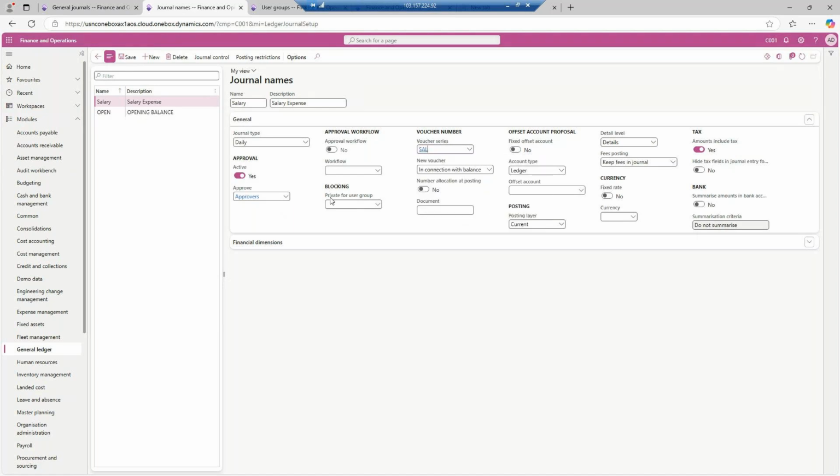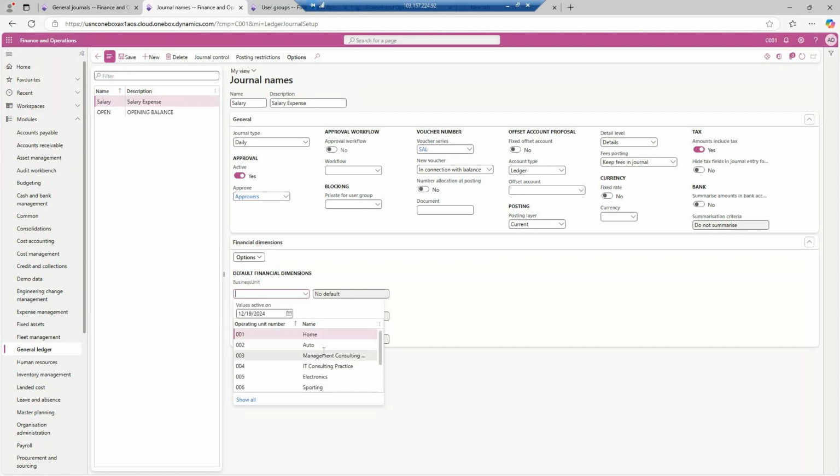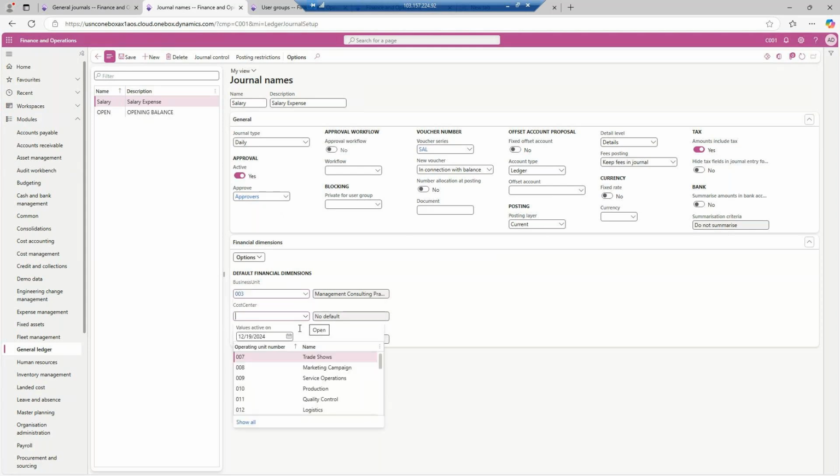Other than this, what are these forms? If you always know that salary expense will be taken care of by which department, it will be taken care of by the management consulting practice, cost center of this particular. Whenever salary is posted, the cost center is, let's say, administration, not this one.